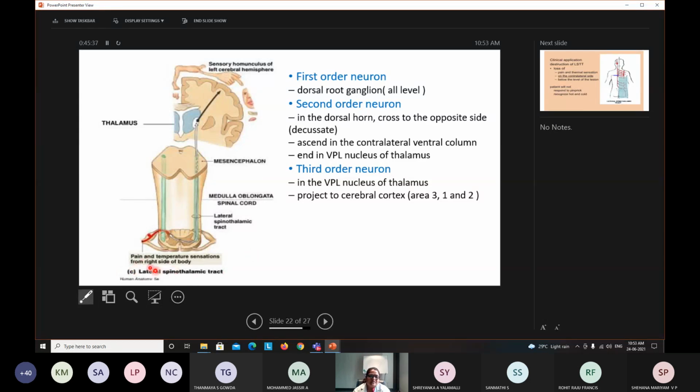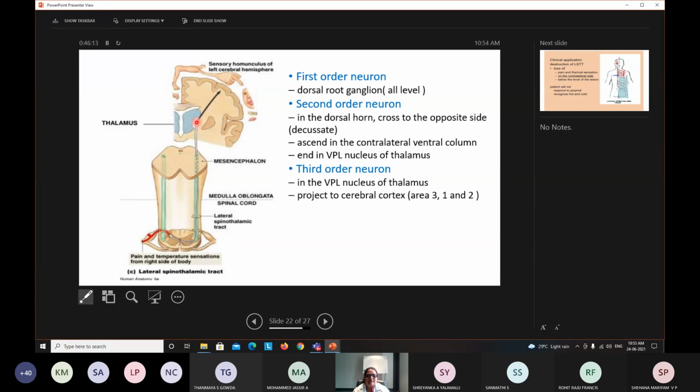First order neuron: it begins with the receptors here in the periphery, the pain and temperature receptors. Those are carried through the afferent fibers and come here to the spine, and then in the dorsal horn, immediately they will cross to the opposite side. The second order neuron crosses to the opposite side, and they ascend up through the brain stem, and then they go into the thalamus.